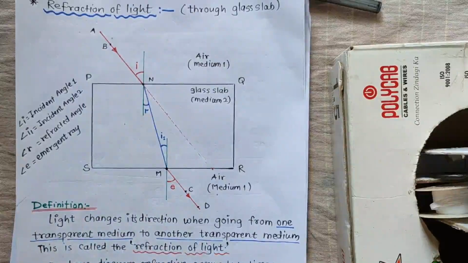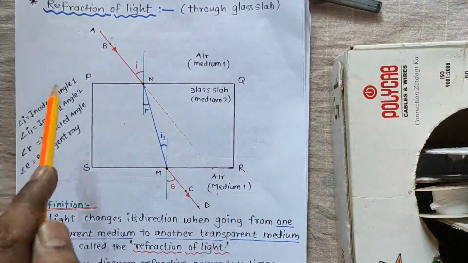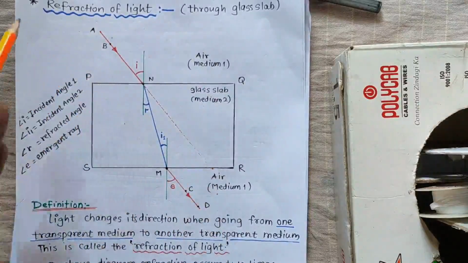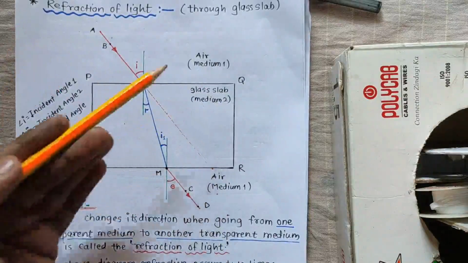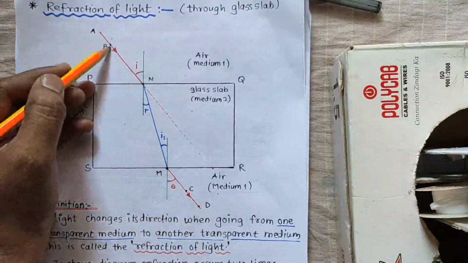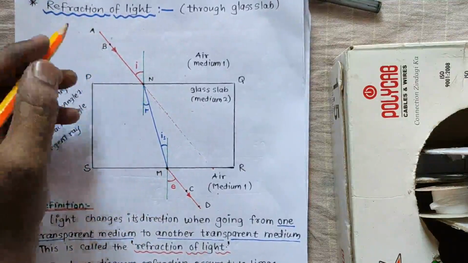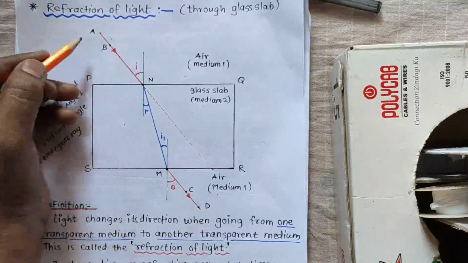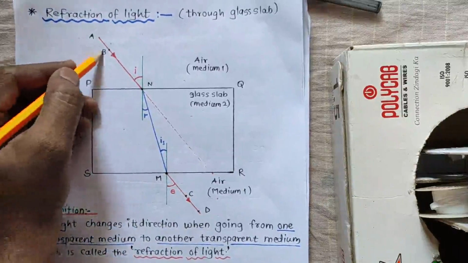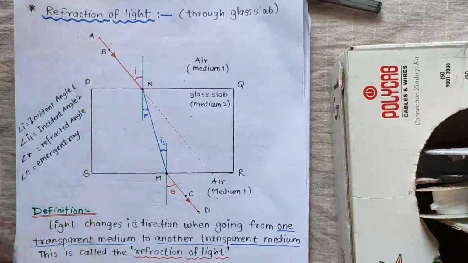So this is the interaction of light between two mediums, medium 1 and medium 2. Means what? The light is passing from air to glass slab, from one medium to another medium. For example, this AB ray is an incident ray which is coming from the source. The source can be anything, that can be the sun, a torch, a headlight, a laser, anything.